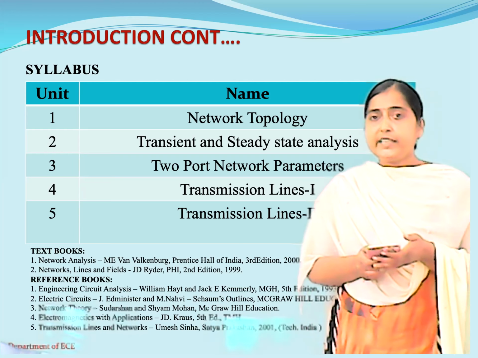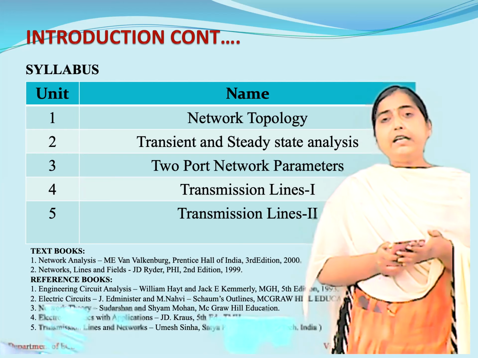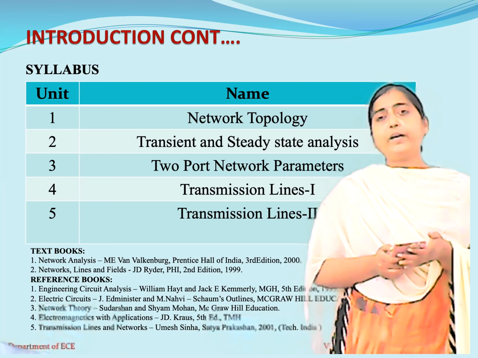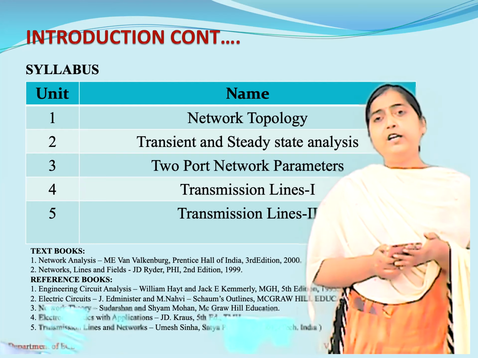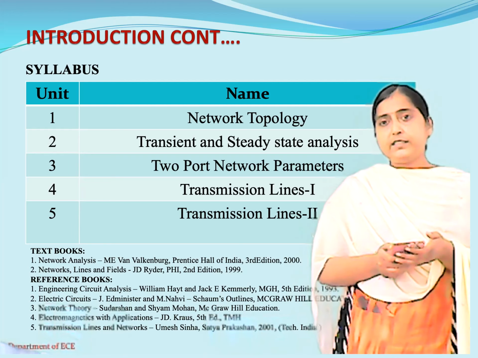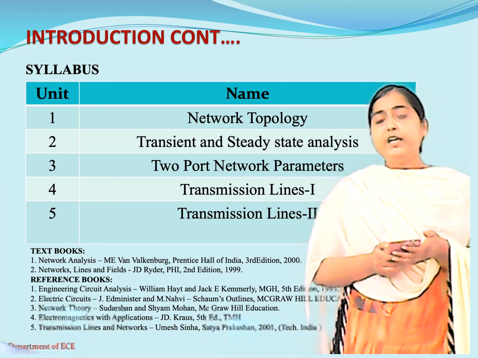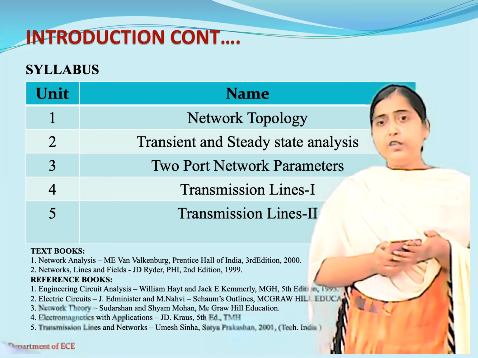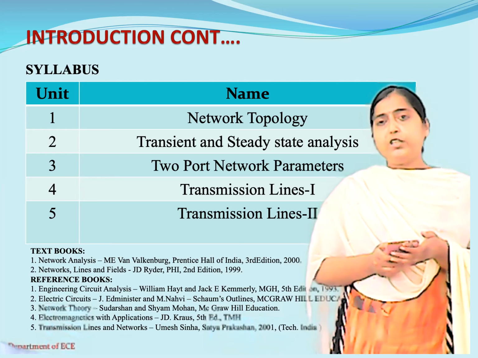Coming to the second unit, it is about transient and steady state analysis. This unit deals completely with RLC circuits under different time conditions, at t equal to 0 minus, t equal to 0 and t equal to 0 plus, and how your RLC circuit will behave. Now coming to the third unit, it is about two-port network parameters. As we already discussed, any network which has two ports, with one acting as an input port and another acting as an output port, can be analyzed using these two-port network parameters.